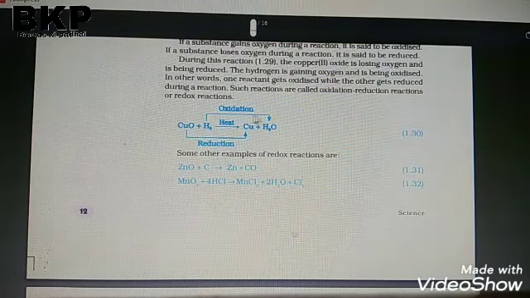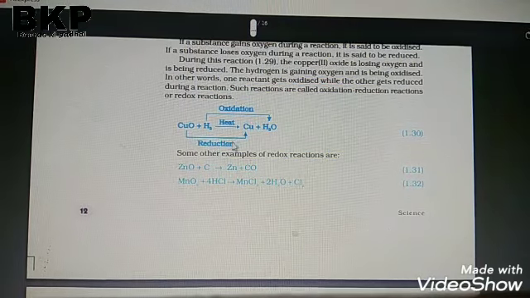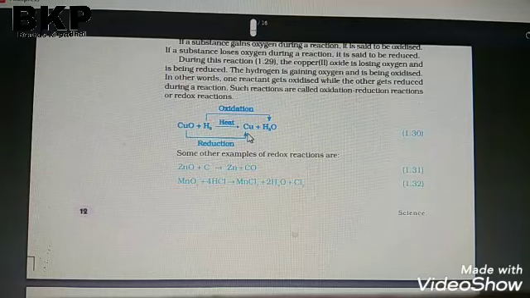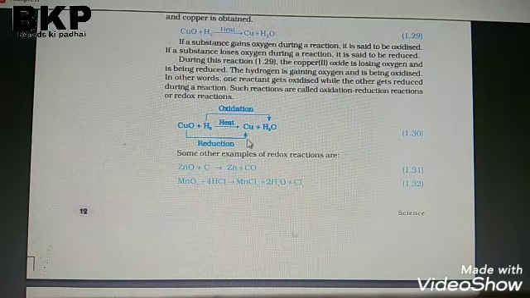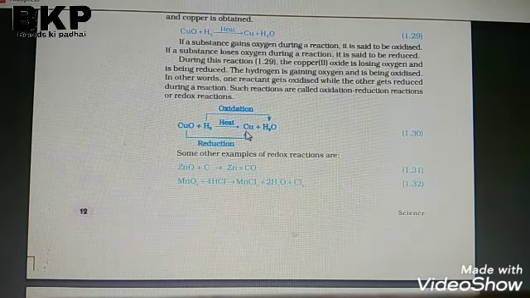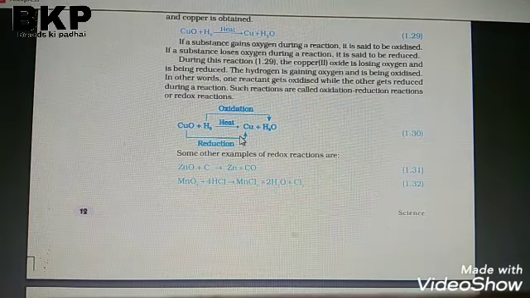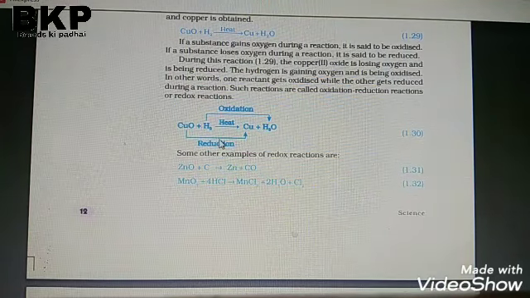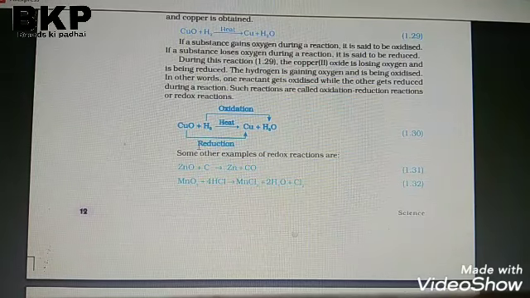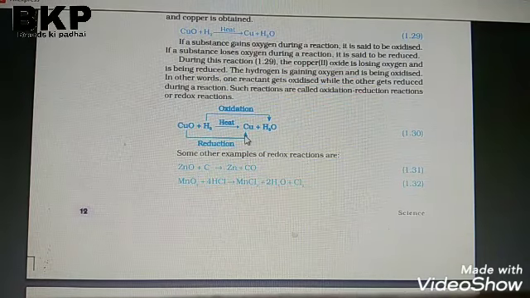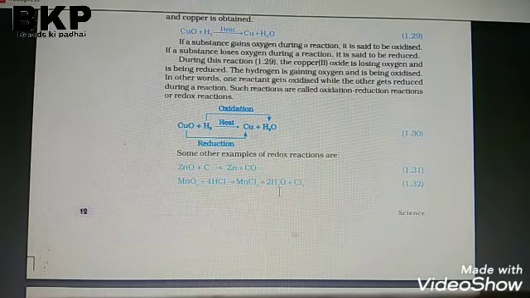This is known as oxidation. And here in CuO, oxygen is removed. The removal of oxygen is known as reduction. A gain of oxygen is known as oxidation.